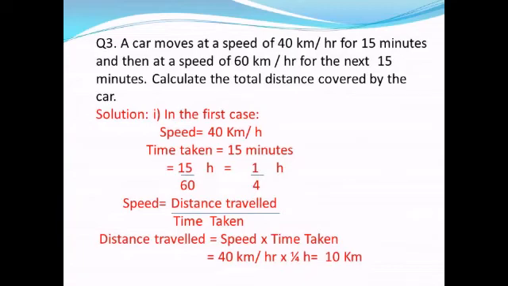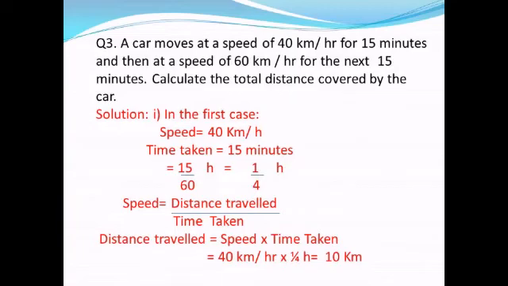In the first case, speed is given as 40 km per hour. Time is given, which is 15 minutes. First of all, we have to convert 15 minutes into hour. We can convert it by dividing by 60.